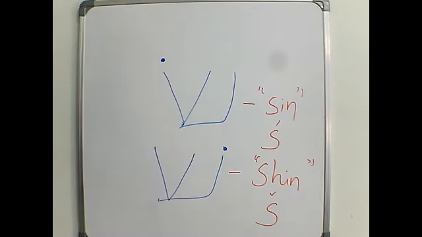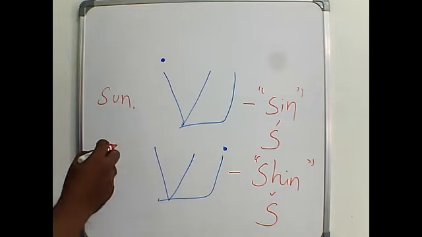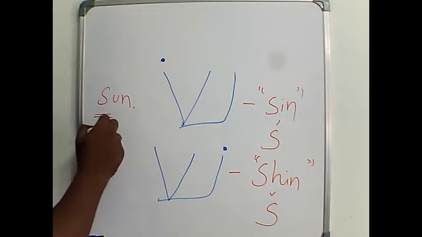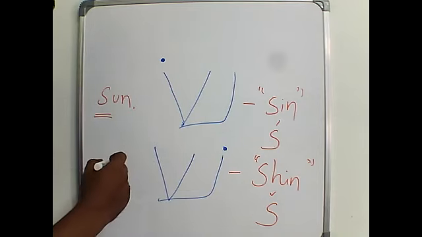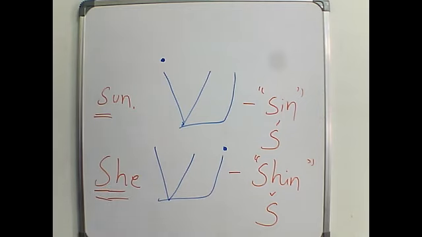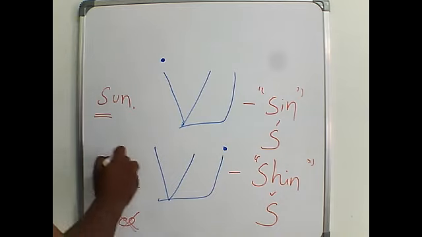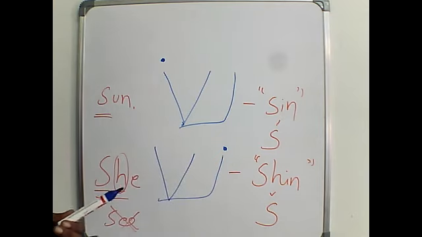For example, if you pronounce the word sun, how do you pronounce the S? That is how you pronounce it. But the word she, how do you pronounce it? It is not S. It is she. So we pronounce with the emphasis on H. This is the difference between these two.